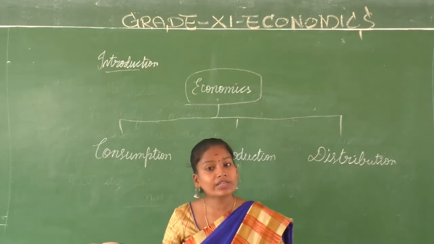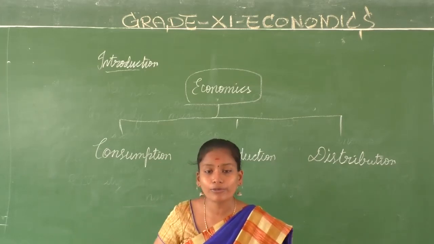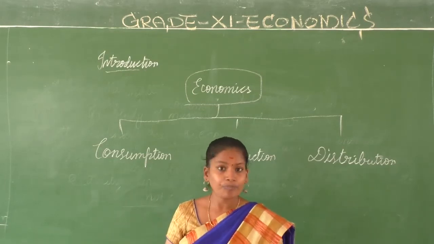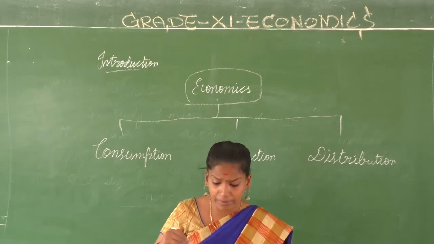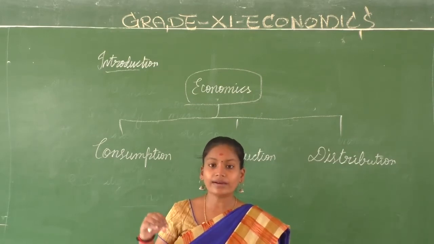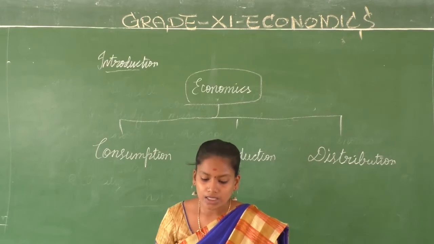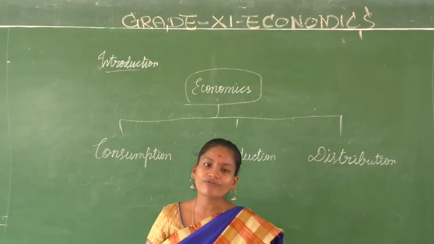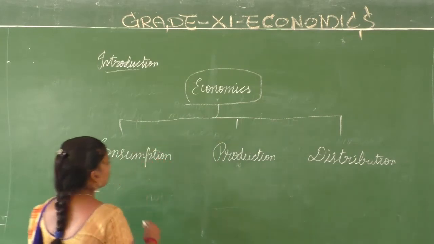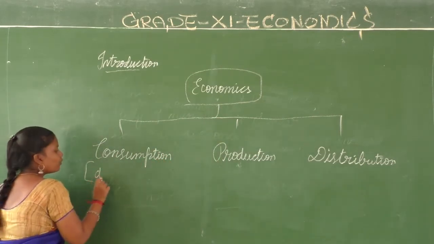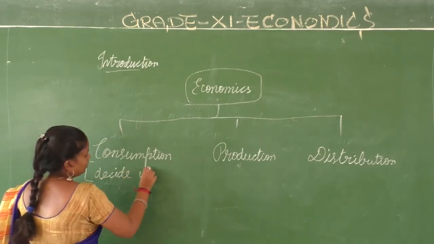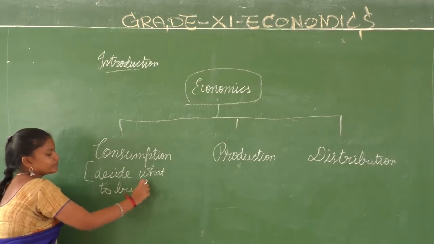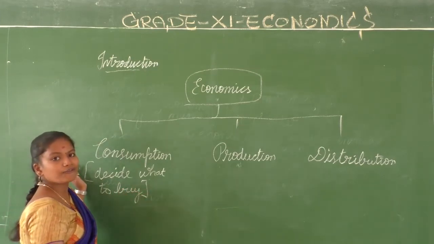Same way, one day when I have 10,000 rupees also, I should decide what to buy. It's not that just because I got 10,000, I can buy everything and anything. No. Whatever income I have, whatever money I have, with that I need to know what to buy. So this decision is there, right? This is called the study of consumption. The choice to buy, or when you decide what to buy with your income, that deals with the study of consumption.